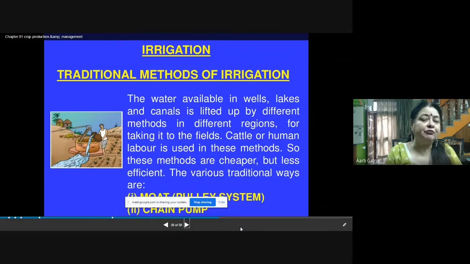The water available in wells, lakes and canals is lifted up by different methods in different regions for taking it to the fields. Cattle or human labor is used in these methods. So these methods are cheaper but less efficient. The various traditional ways of irrigating the field are moat, that is the pulley system, or the chain pump. These are the old methods which were used for irrigation of fields by the farmers.